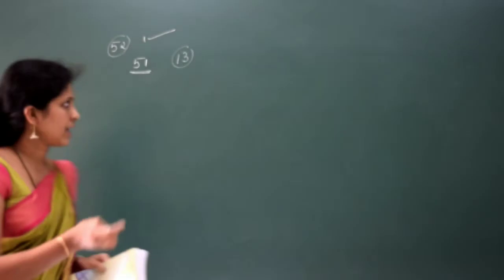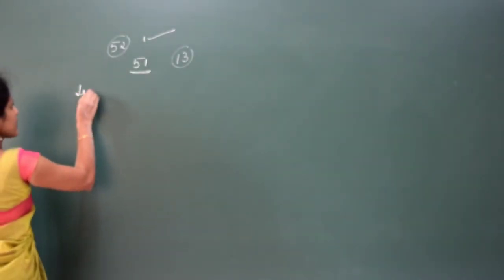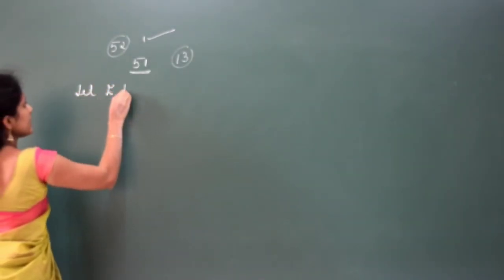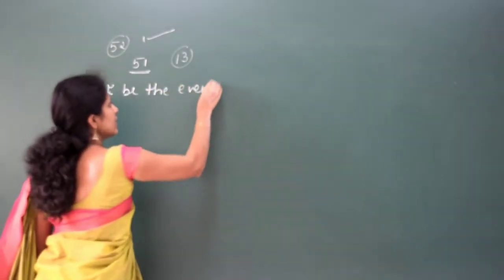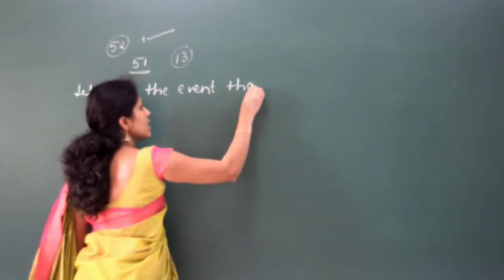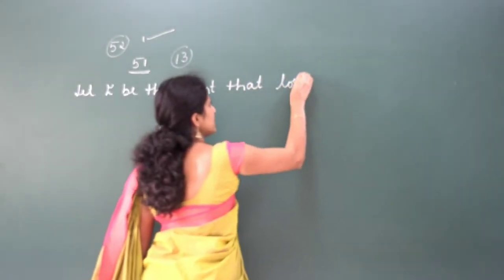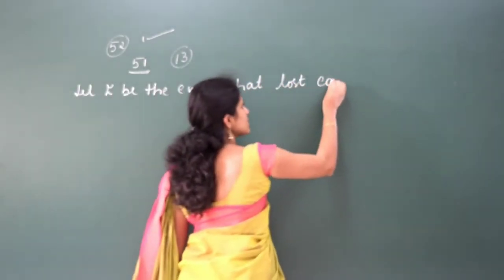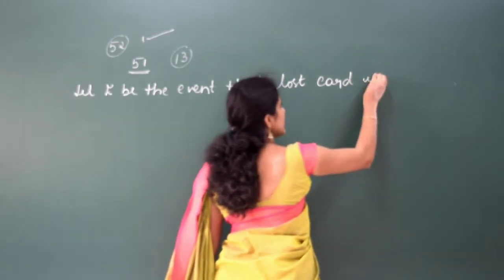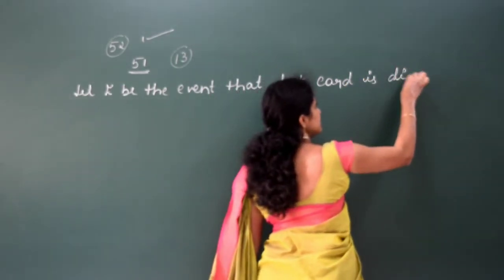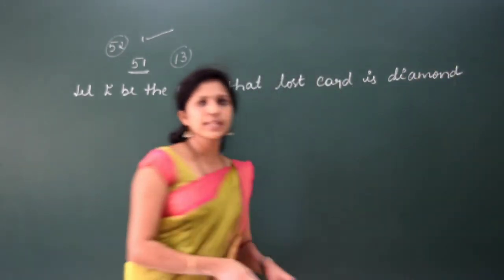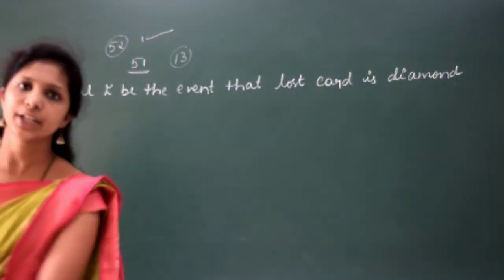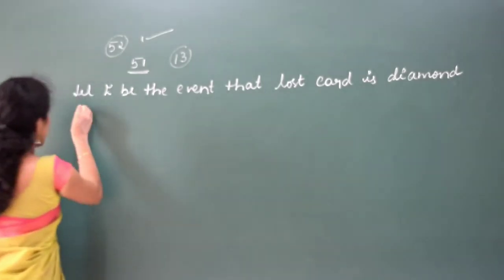Is it clear? Now we will consider the events. Let E be the event that the lost card is diamond. Is it clear? Next, E dash be the event, or you can consider E1 and E2, no problem. I'll consider E dash.